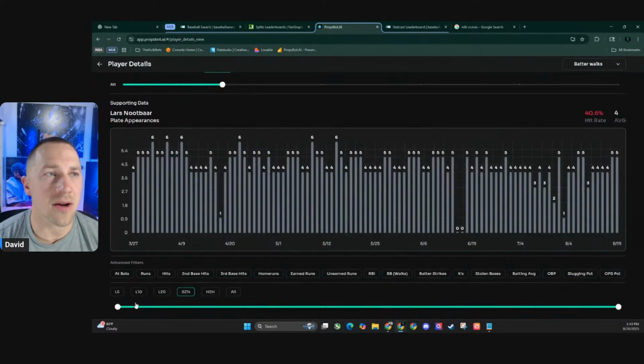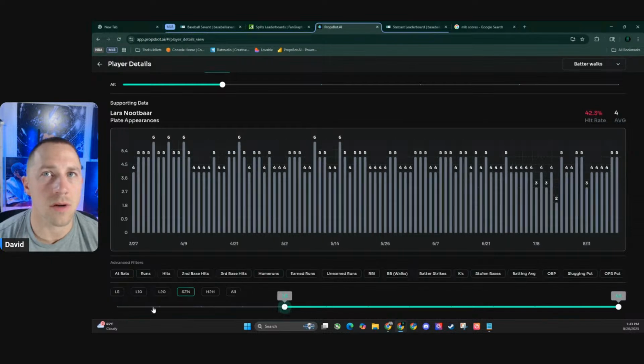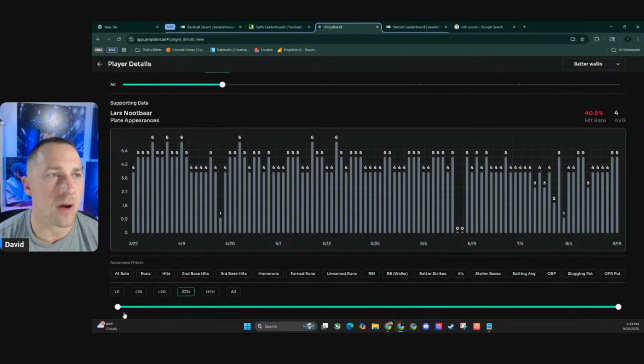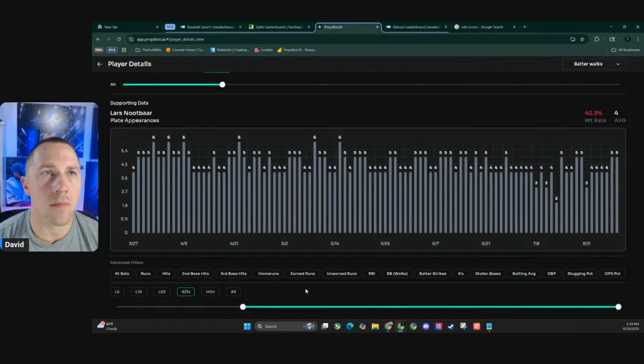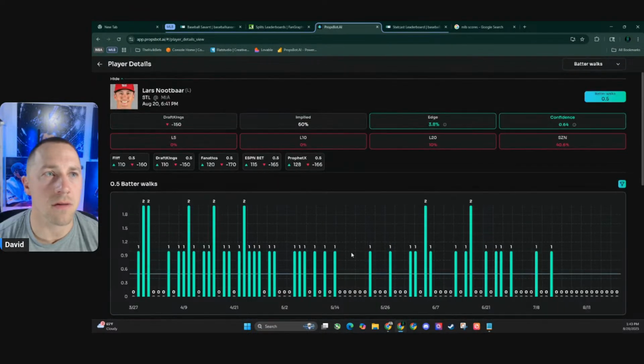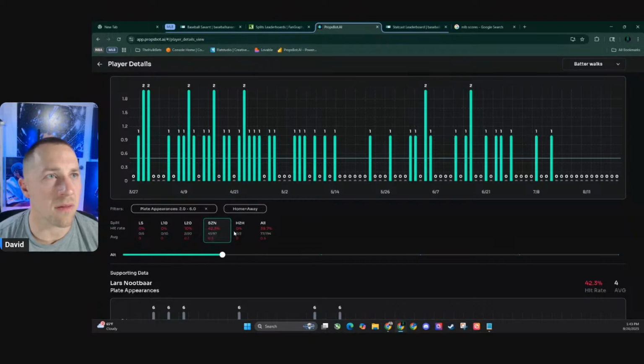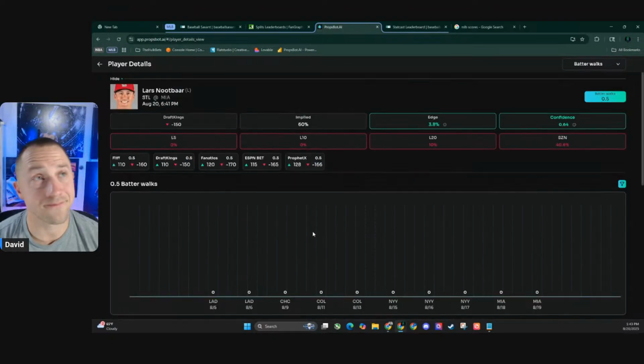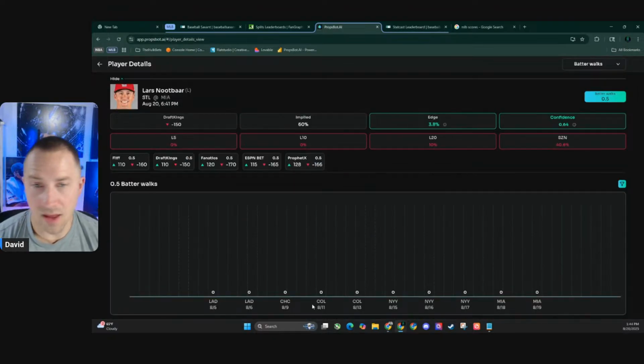All right, so let's take out a couple of those. Why do we have two zeros in there? I don't know what those are. So let's at least take out the zeros. He's still only a 42% hit rate on the season on it, and nothing recently. I don't know, I think this looks pretty easy.